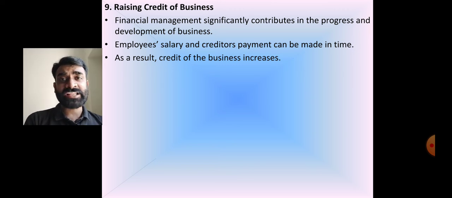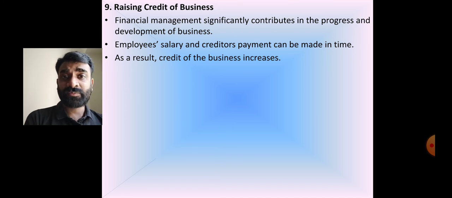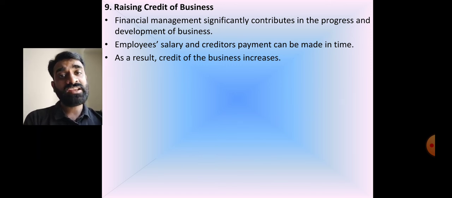If proper finance management is there, then obviously the business credit or goodwill is going to increase in the market, right? We can take the example of Mukesh and Anil, the Ambani brothers, right? The finance management of Mukesh Ambani is much better than that of Anil Ambani. So the credit of the business owned by Mukesh Ambani is much higher. Why?